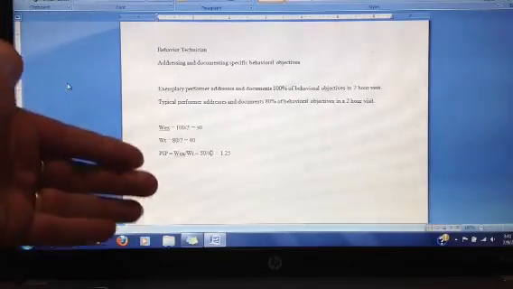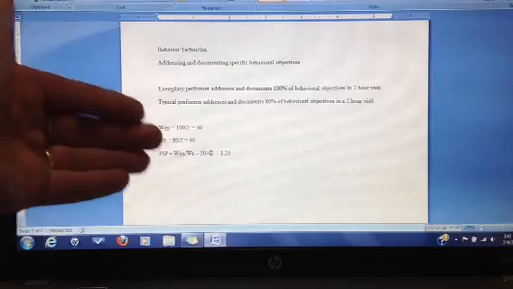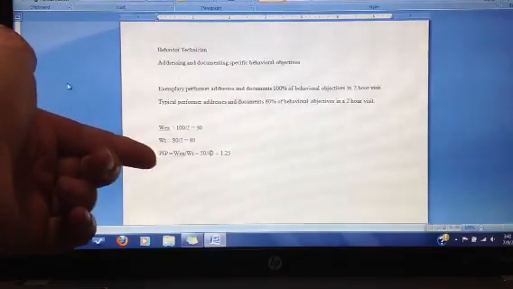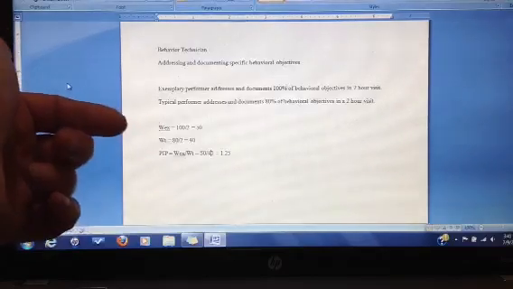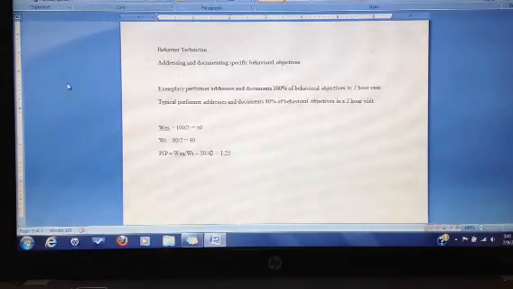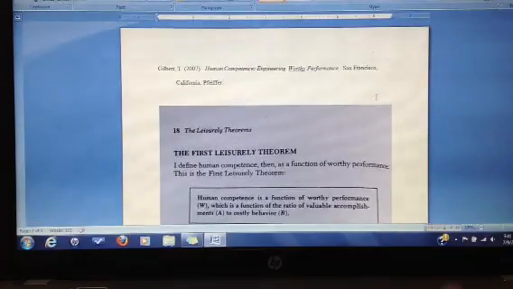We really want to work to get everybody as close to a PIP of 1 as we can. That means we've got everybody as close to the exemplary as possible. So that's just a little synopsis of how Thomas Gilbert found a way to put numbers on human performance.